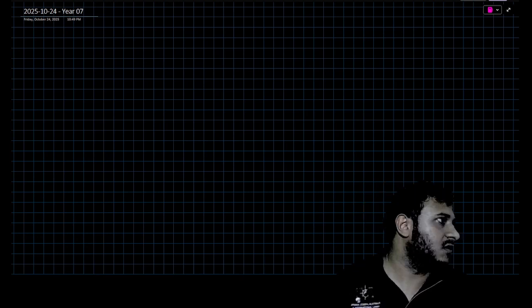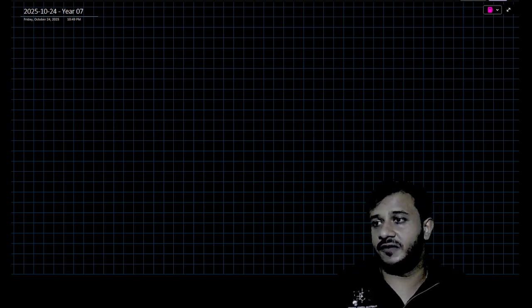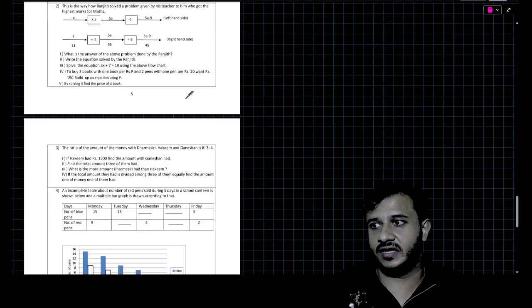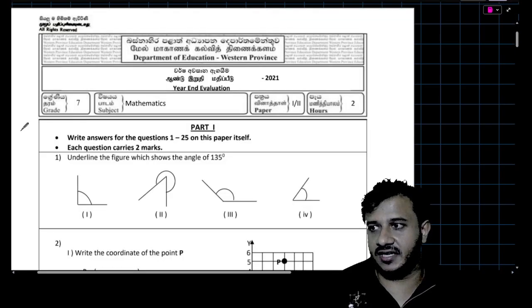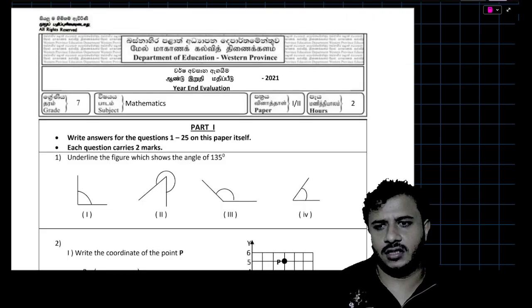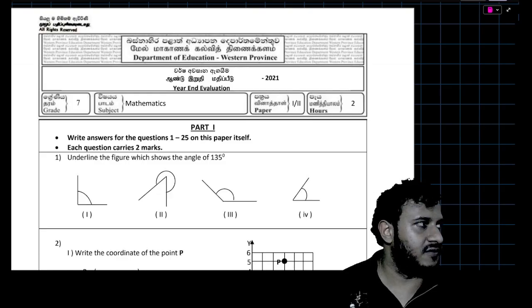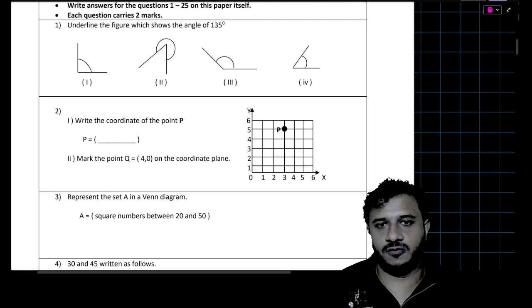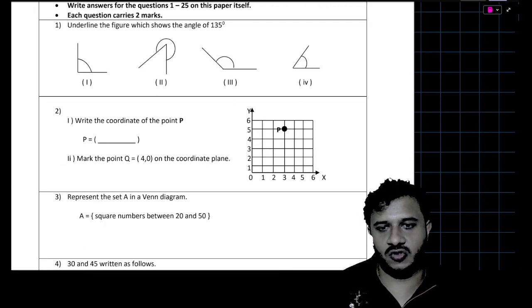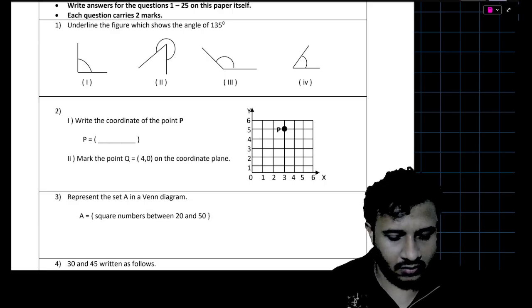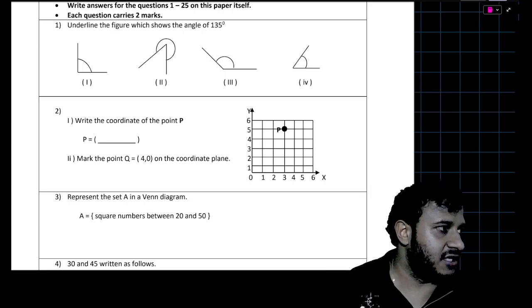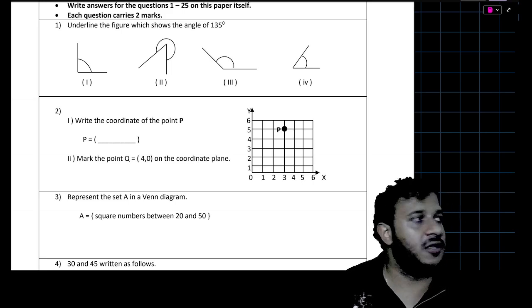So today what we are going to do is Western Province 2021 paper. That's also a very nice paper. I really like the way they have done it. I don't think there were any issues overall. Alrighty. I hope that everybody got the paper by now. It should be there in your Zoom chat within no time. I have sent it to the Zoom chat as well for all of y'all.